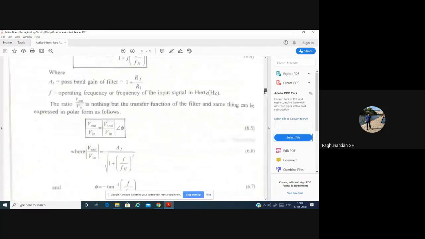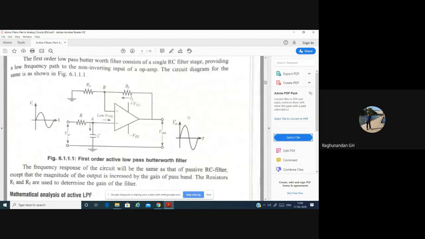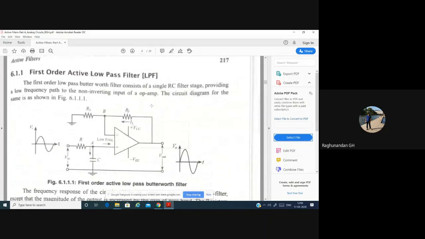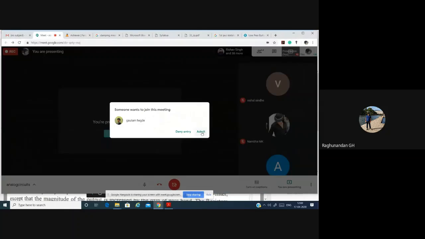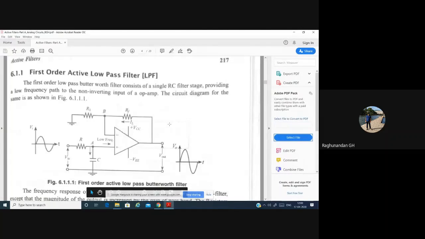See here in the low pass filter, why is it going to allow only the low pass signal? Why not the high pass signal? We have a basic feature of the capacitor that it is going to allow the high frequency signals, that is AC signals, and it is not going to allow DC. So here, whatever input signal we have is transmitted at this point.